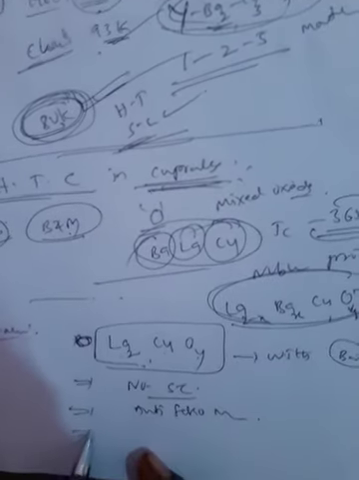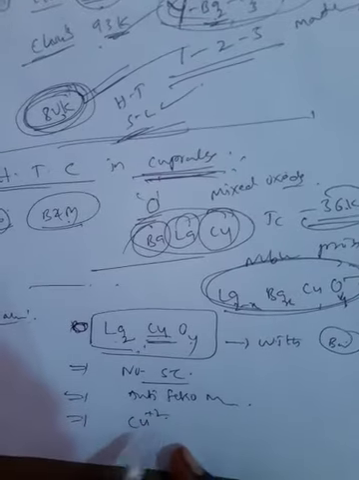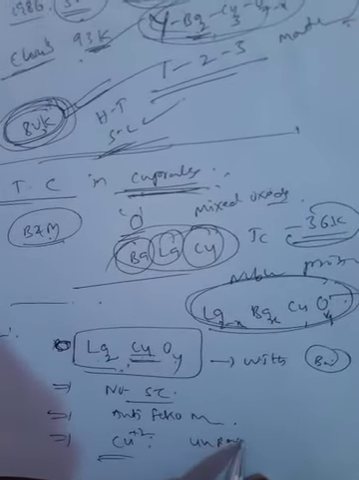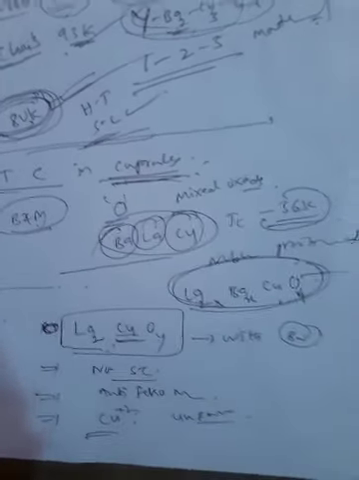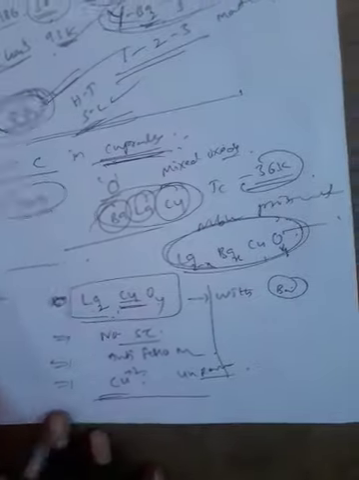Antiferromagnetism. And the oxidation number of the copper in this material is copper plus 2, as well as having an unpaired electron. Unpaired electron means nothing but paramagnetism. Okay, right. This is the parent compound characteristics.